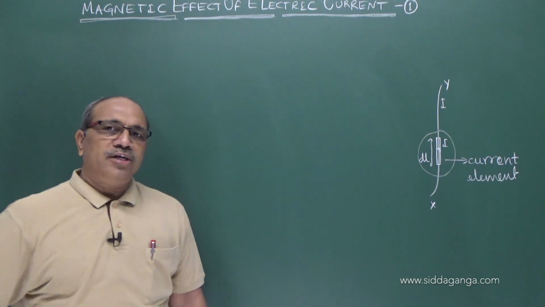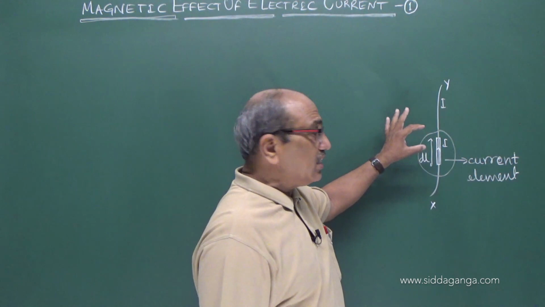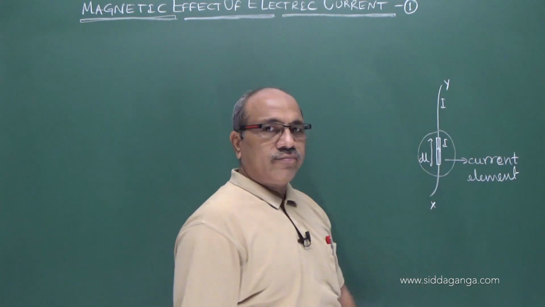What does current element mean? It is the small elemental length of the thin conductor carrying current.